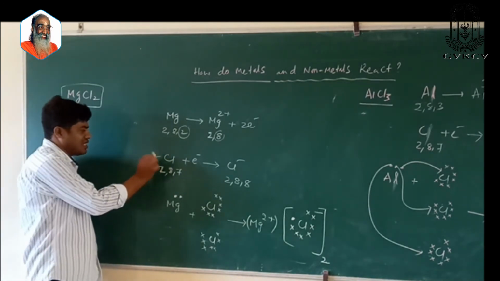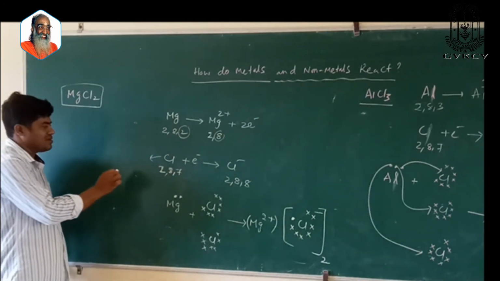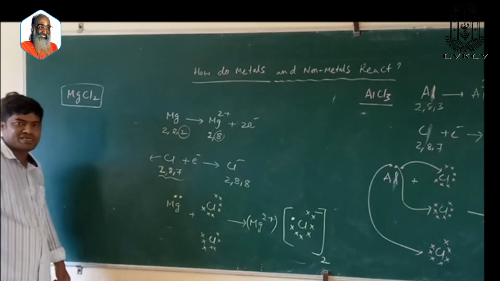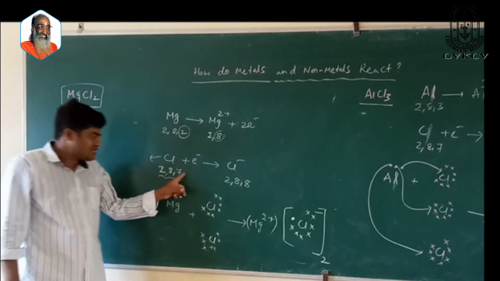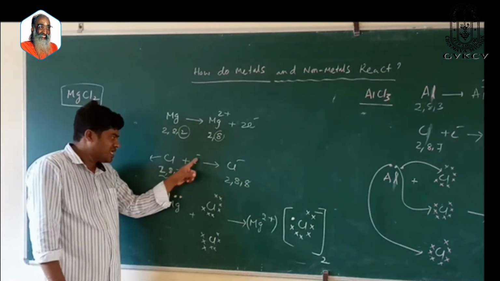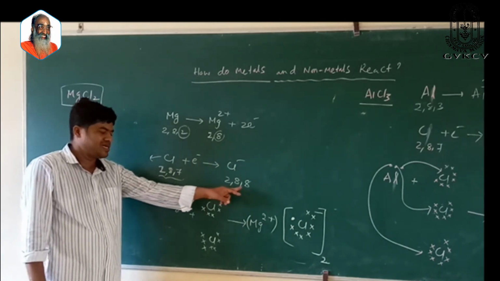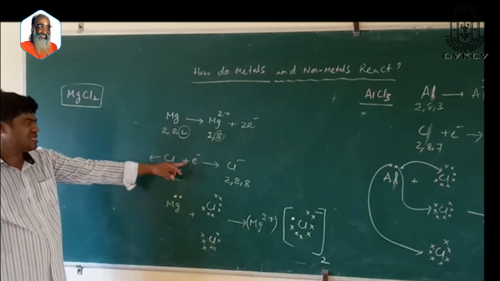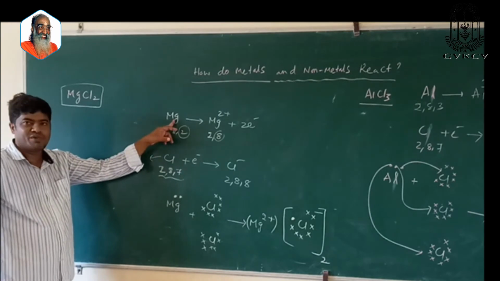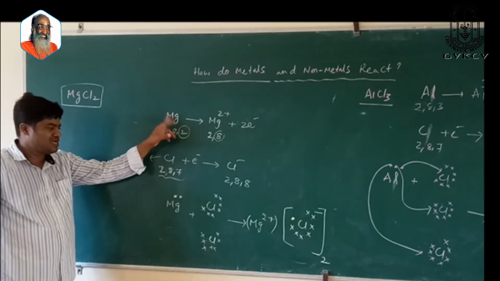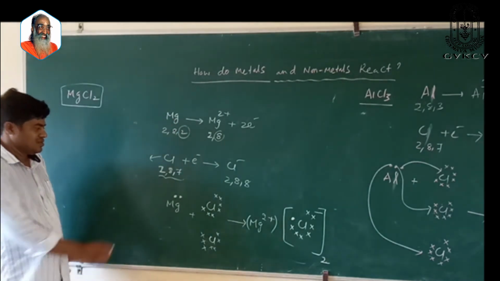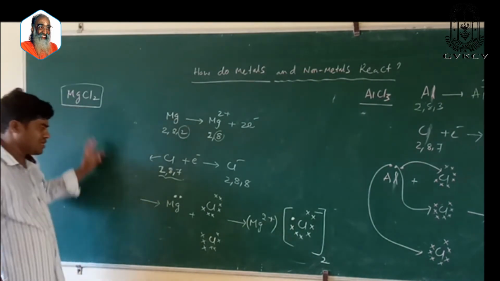Chlorine, which is a non-metal whose atomic number is 17, has electronic configuration 2,8,7. In order to attain an octet, it needs to gain 1 electron. It gains 1 electron and attains an octet. From where is it gaining this electron? It is nothing but the metal. Sodium metal, magnesium metal is losing electrons here. So this is explained by taking magnesium chloride.